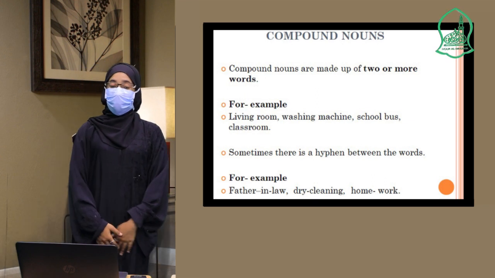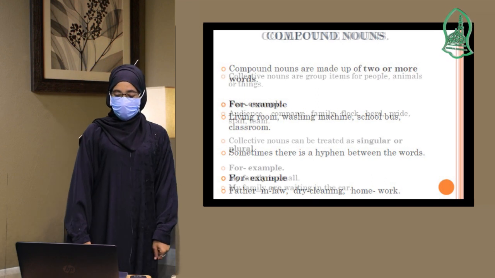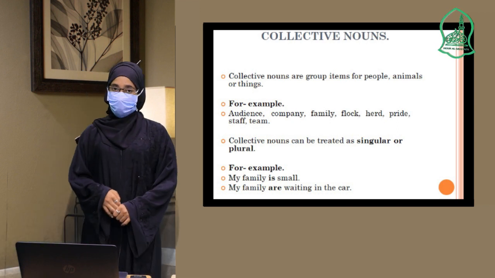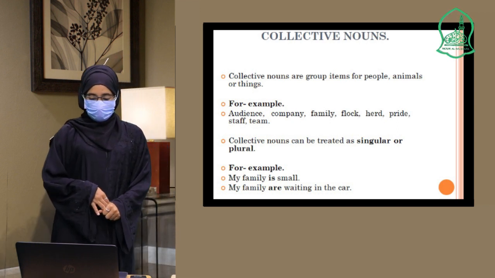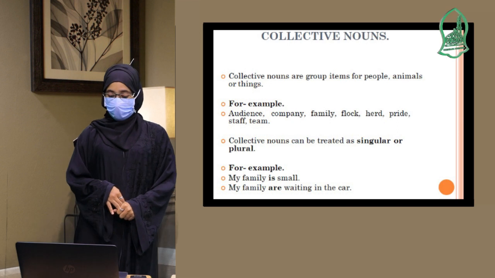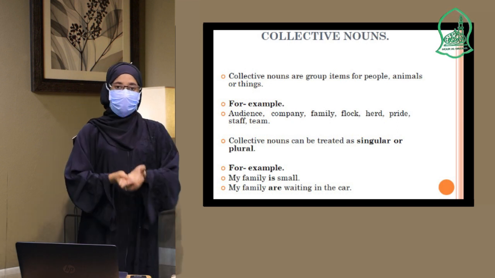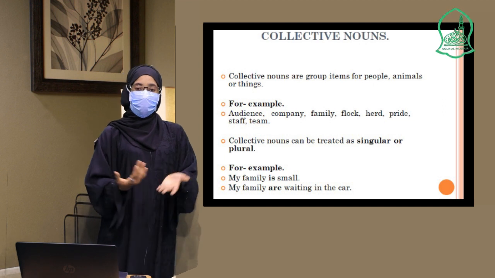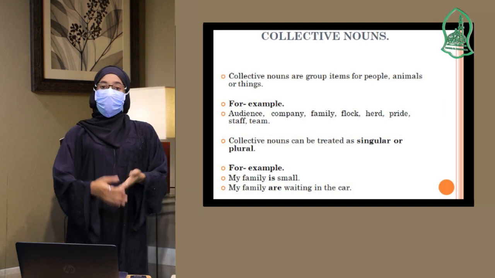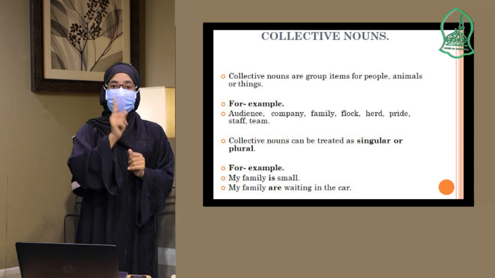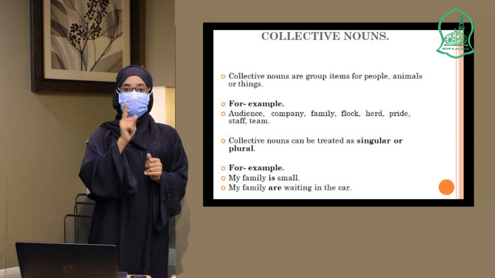And the last type of noun, we are calling collective nouns. What is the meaning of collective nouns? Collective nouns are group names for people, animals, or things. When people are in a group, the animals are in a group, the things are in a group, there is a name for all those groups.